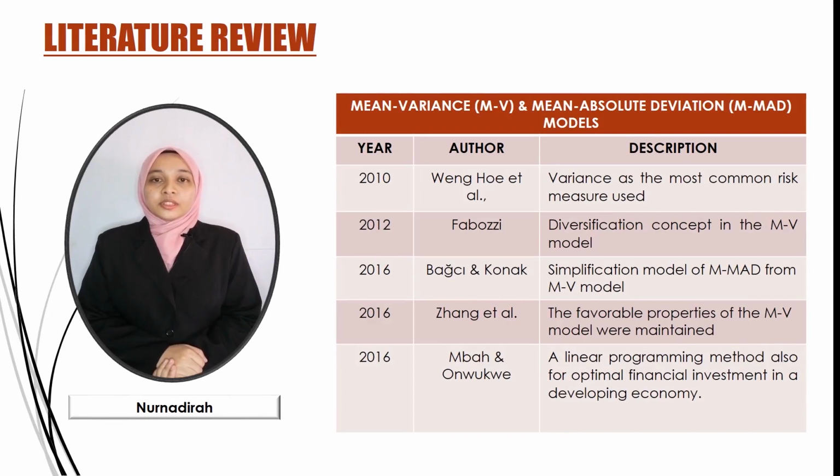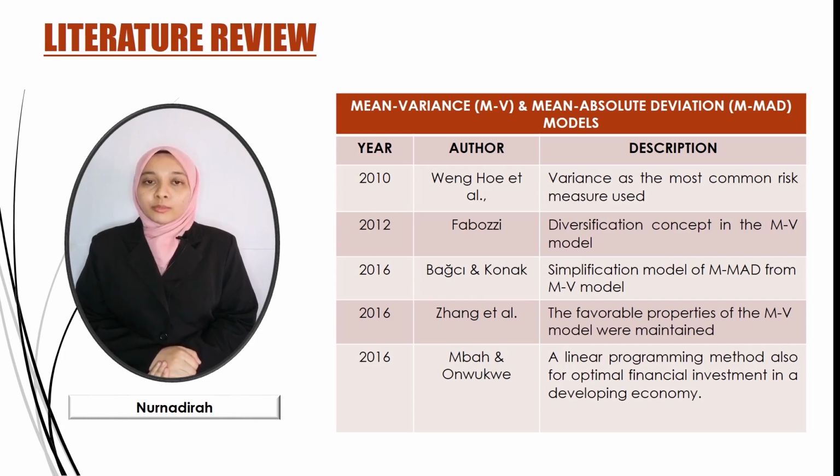Literature review. First, Wang Ho 2010 proposed that variance is the most common risk measure used in portfolio optimization through the MV model. Then, Fabozzi 2012 discussed the diversification concept in the MV model. Next, Bagci and Konak 2016 claimed that the MAD model was a simplification of Markowitz's model. Meanwhile, Zhang 2016 discussed that the favorable properties of the MV model were maintained in the MAD model, but it removed the difficulties in solving the MV model. Lastly, Mbah and Walkway 2016 stated that a linear programming method can also be used for optimal financial investment in a developing economy.